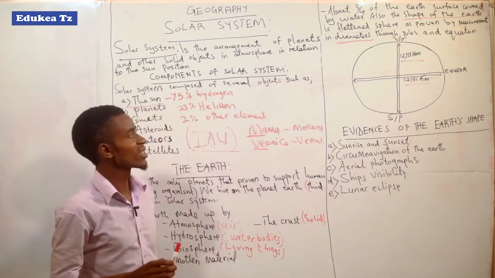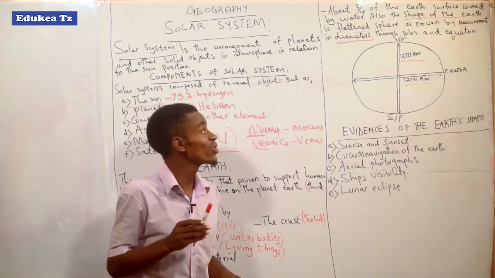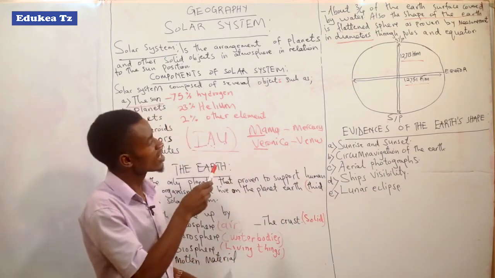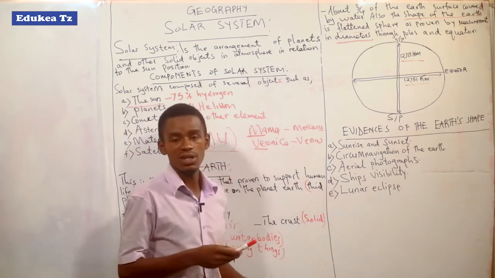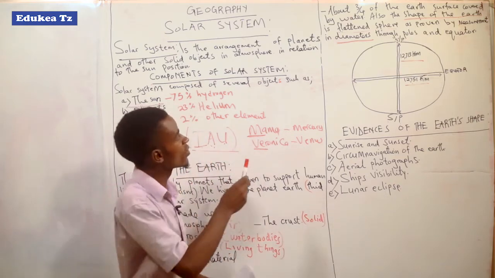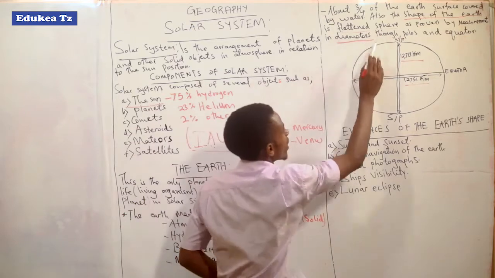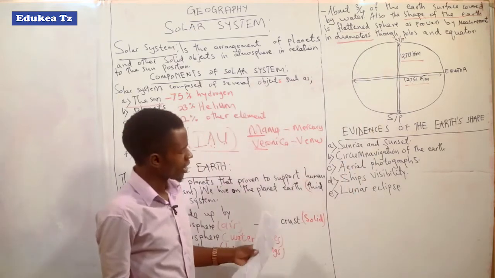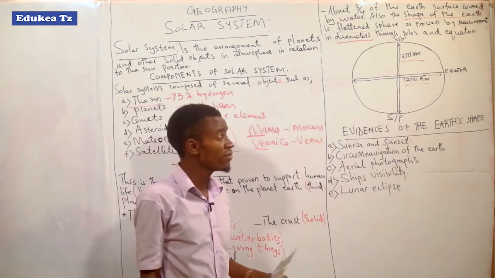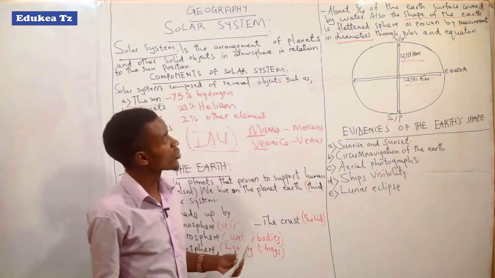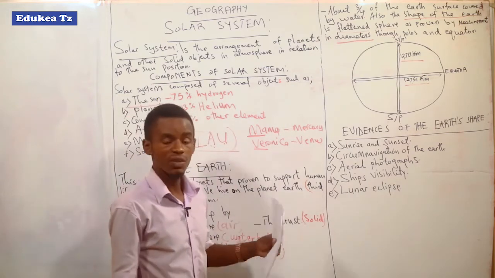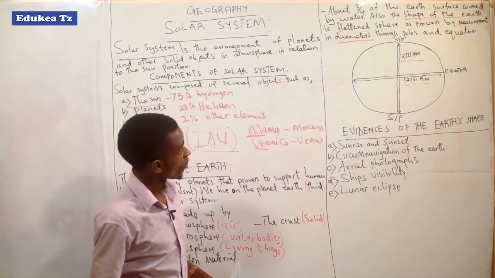So you understand that the Earth is not round. It is not a complete sphere, but a flattened sphere. But we will come to more evidence of how the Earth is a flattened sphere. So that's all about the Earth.